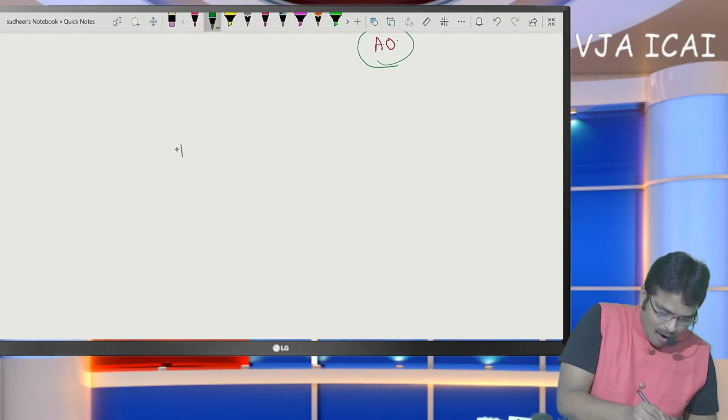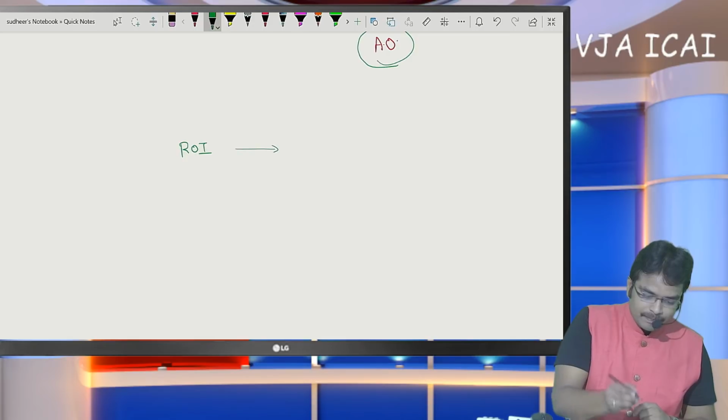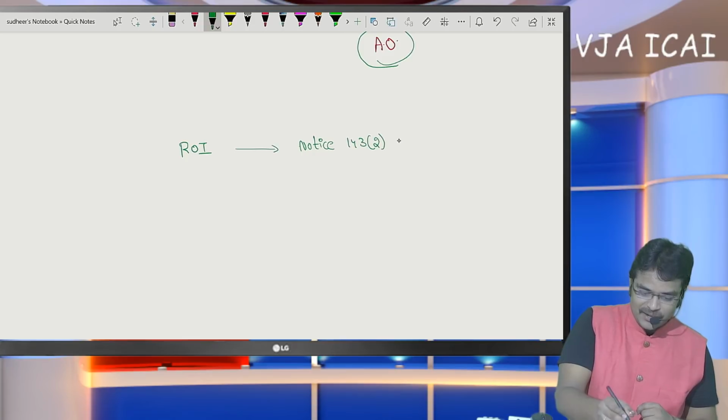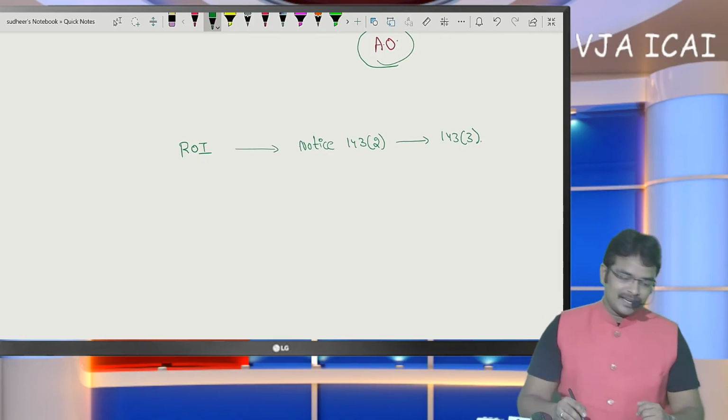Actually, after the return of income is filed by the SSC, then in some cases notice under section 143(2), the scrutiny notice, will be issued and assessment will be completed under section 143(3).